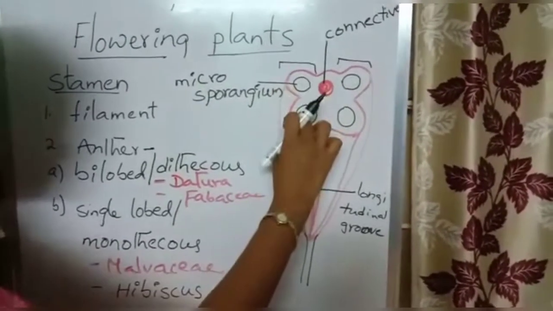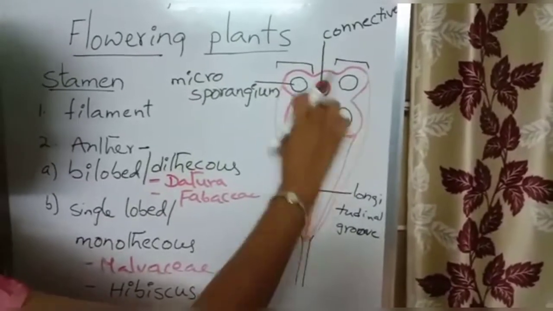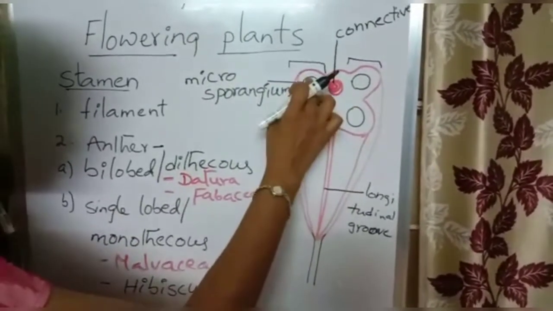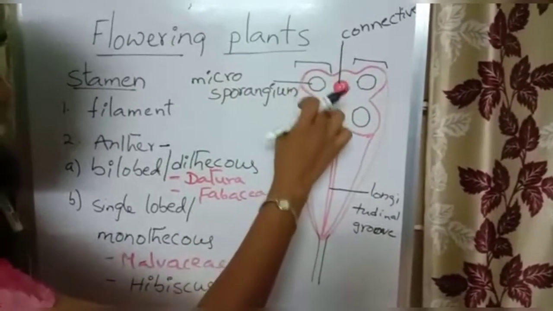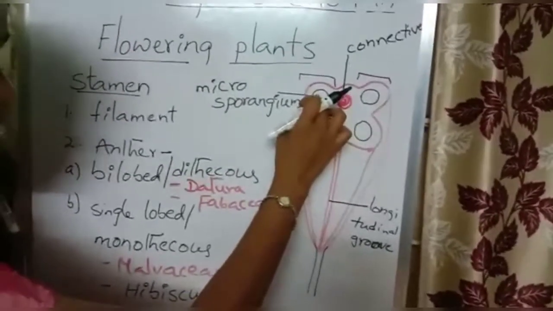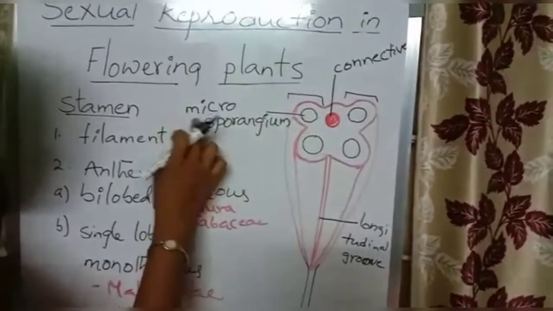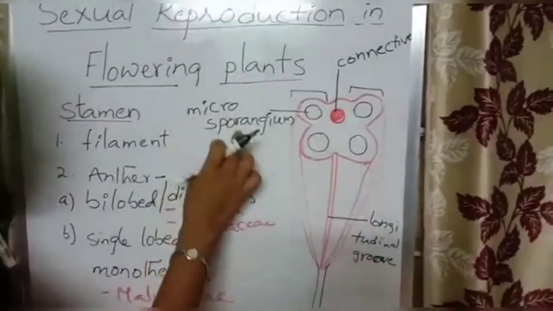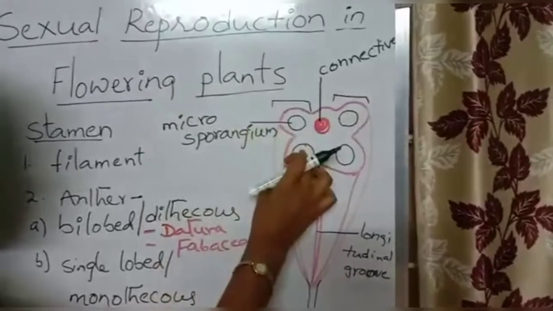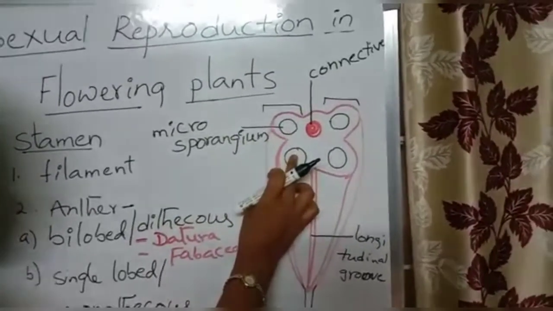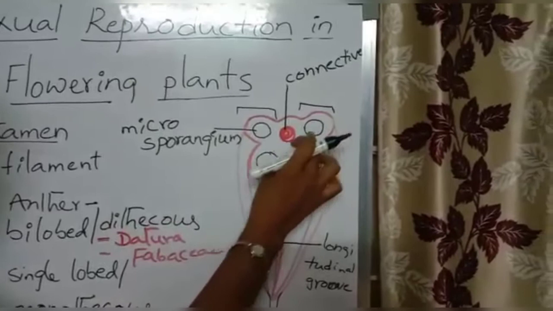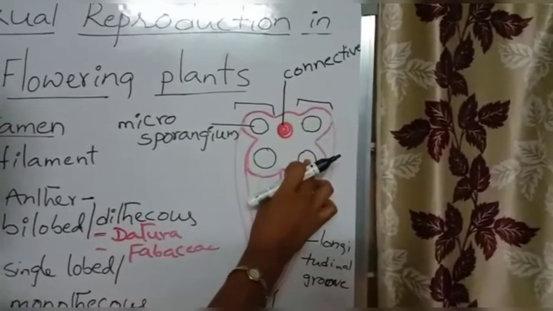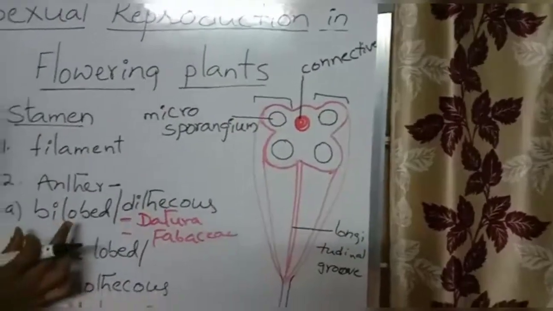Each lobe has two. This is one lobe and this is another lobe. Here I have shown microsporangia with circles. Microsporangium is singular, microsporangia is plural. One lobe has two microsporangia at the young stage, and the other lobe also has two.